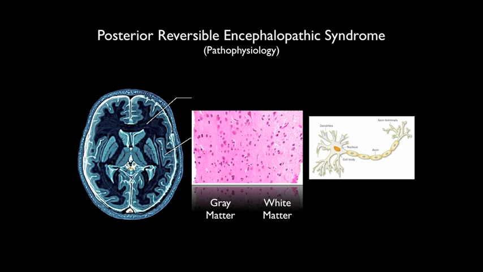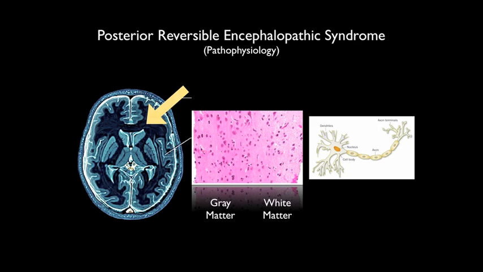PRES most commonly affects the white matter area of the brain. Histologically, the white matter contains the axons, which are lipid-rich, containing activated reactive astrocytes, scattered macrophages, and lymphocytes without inflammation, ischemia, or neuronal damage. Late autopsy studies, however, have generally demonstrated evidence of ischemia, neuronal anoxic damage, laminar necrosis, or older hemorrhage in the white matter and cortex.